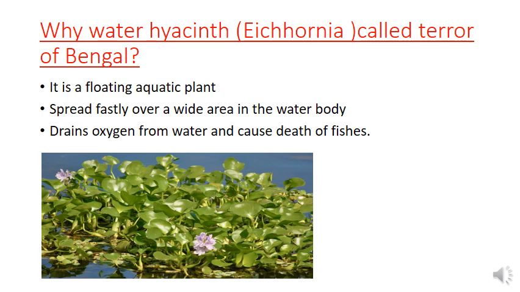You can notice the figure here, and in this figure it's clear that the flower and leaves of this plant are very beautiful, isn't it? It has got a light violet colored flower, and the shape of the leaves is also very beautiful. And due to its beauty, this plant was first introduced in Bengal in India for ornamental cultivation.